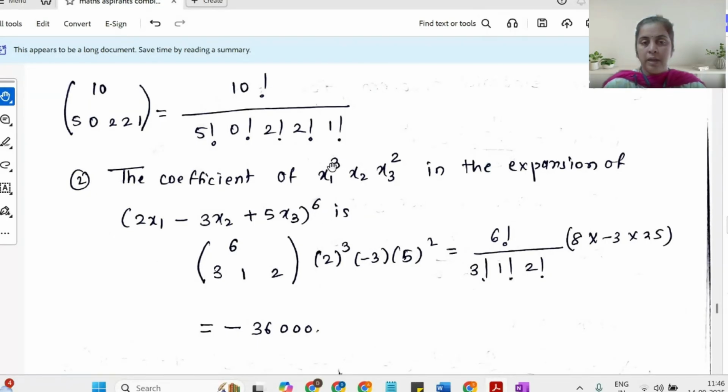So n is the sum of n1, n2, and n3. By the multinomial theorem, the multinomial coefficient of this is going to be 6 choose 3, 1, 2, into the coefficient of x1 raised to 3, into the coefficient of x2 raised to 1, into the coefficient of x3 squared. Substitute, simplify, and we will have the answer.